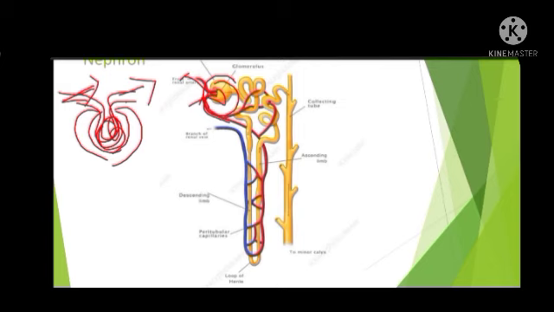So inside this Bowman's capsule it forms a tuft of capillaries. A cluster of capillaries are formed and these capillaries are called the glomerulus. What is it called? It is called the glomerulus.